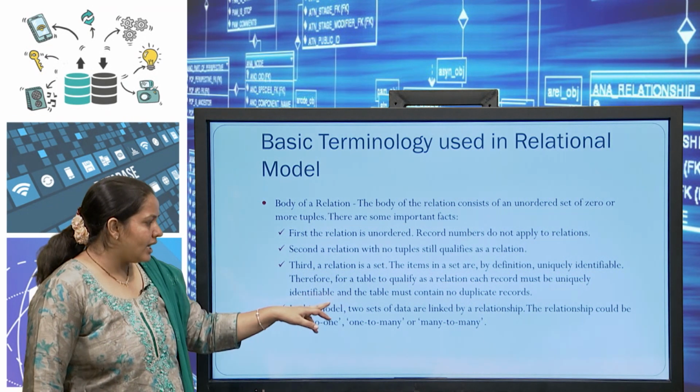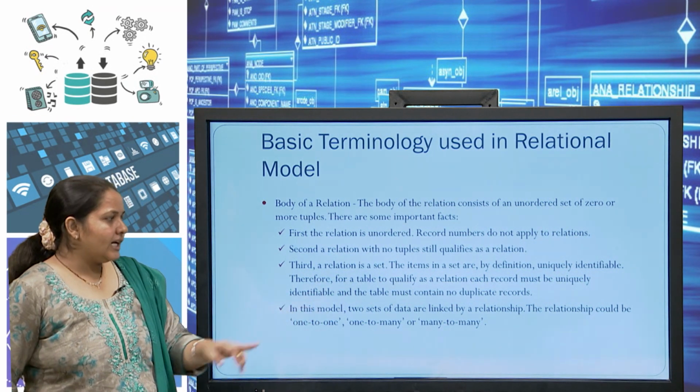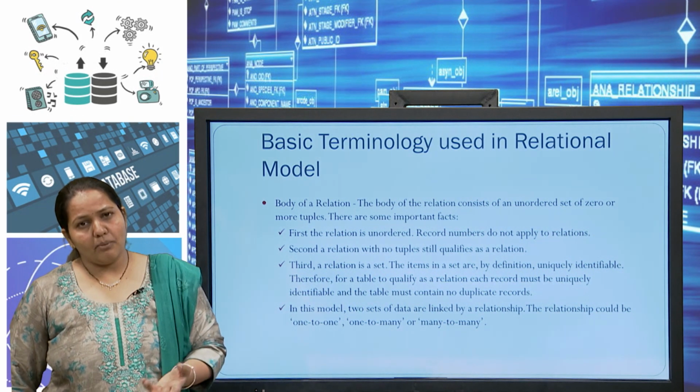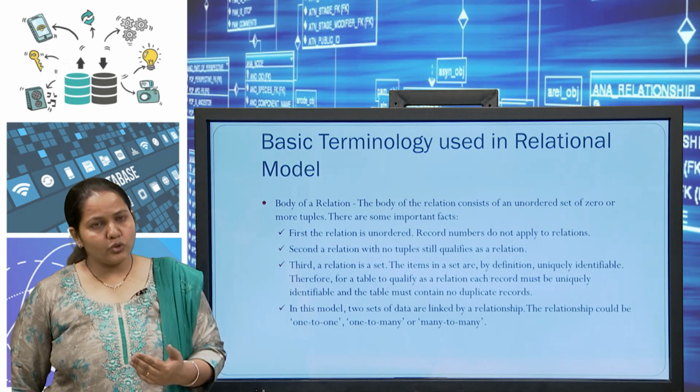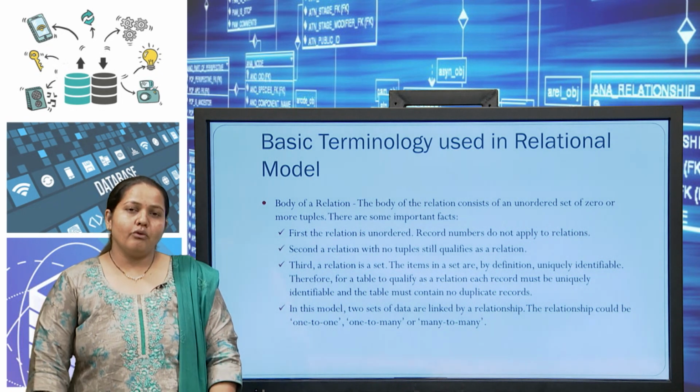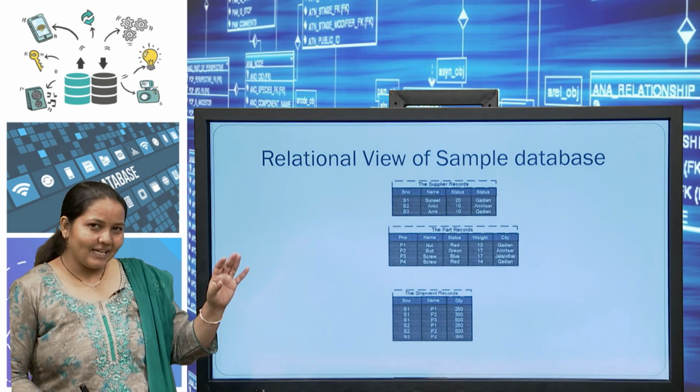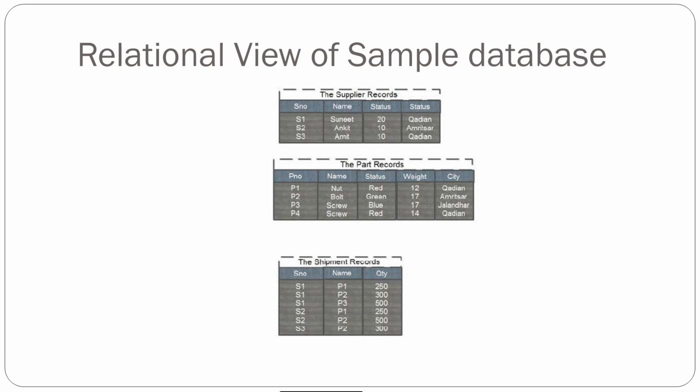Okay. And in this model, 2 sets of data are linked in a relationship. So you can also define relationships among the data as one to one, one to many and many to many. So what is one to one, one to many or many to many? By taking this example, we will show how this relationship is established among the data. First we are taking the tables, or relations: supplier records, part records and shipment. These 3 are the relations.